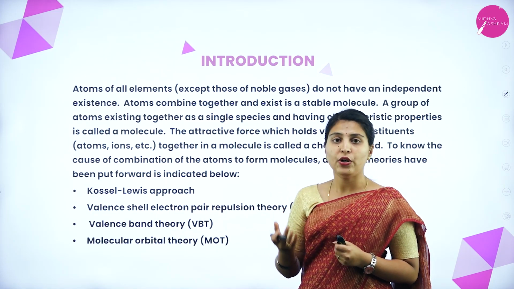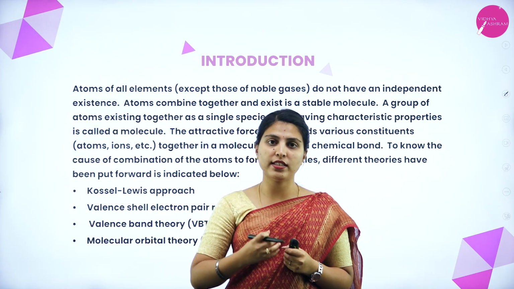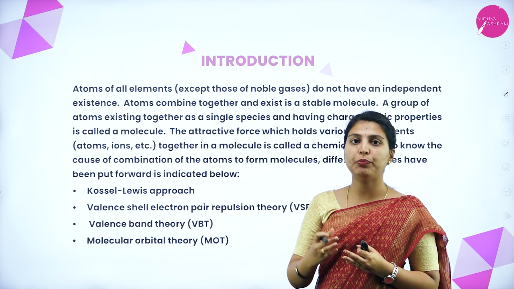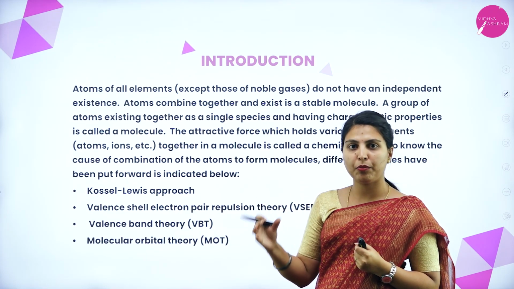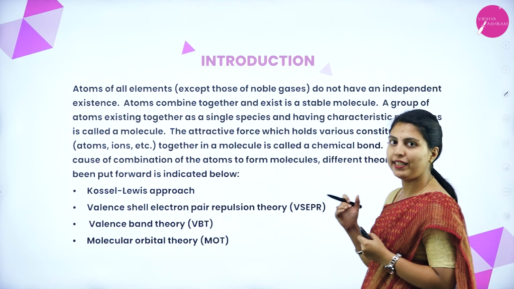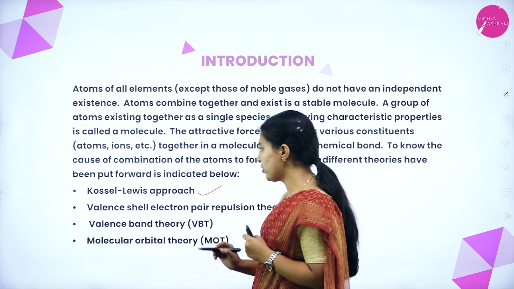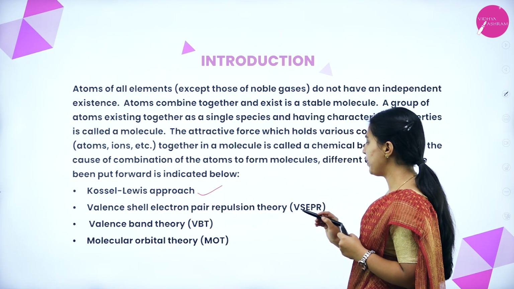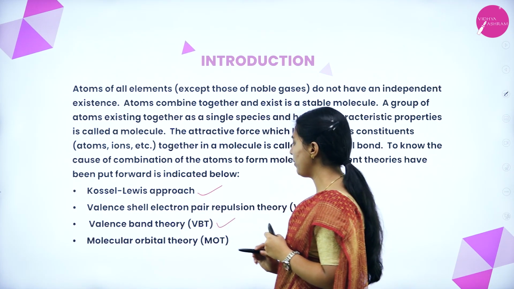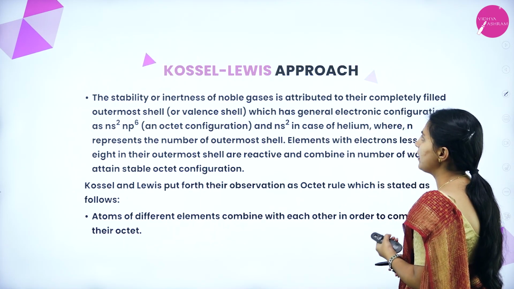Now in this chapter we will discuss how the chemical bond has arisen, on what concept chemical bonds form, and what theories have been put forward to understand completely the bonding nature and the structure of molecules. We will see the Kossel-Lewis approach, valence shell electron pair repulsion theory, that is VSEPR, valence bond theory, that is VBT, and molecular orbital theory, MOT. We will see now the Kossel-Lewis approach.